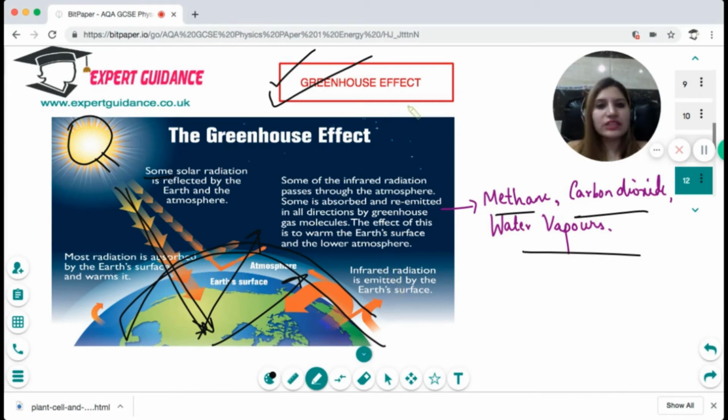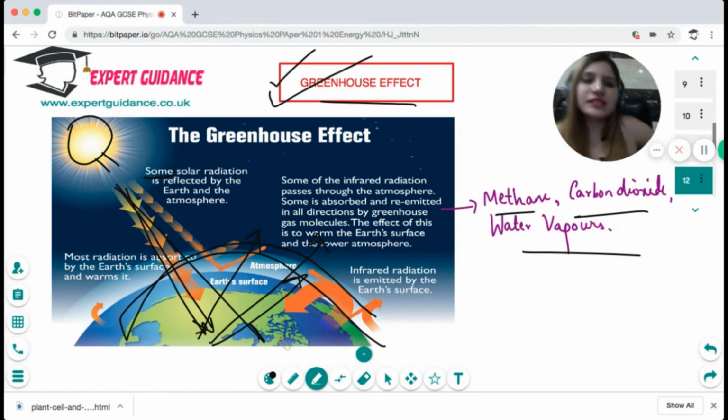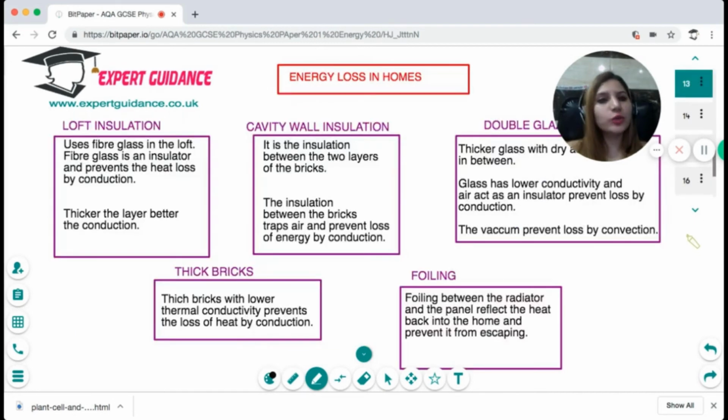So what do these greenhouse gases do? They allow the electromagnetic radiation from the Sun to come in, but they prevent it from radiating out. So since they form a blanket and do not allow the radiation to move out, they cause the heating of the Earth's atmosphere, which is good in the sense that the Earth's temperature is maintained for living. But the too high concentration now of these greenhouse gases due to burning of fossil fuels and deforestation has resulted in overheating of the Earth's atmosphere, resulting in global warming.